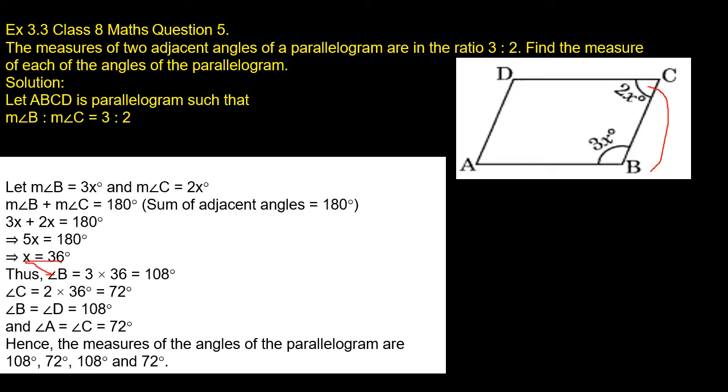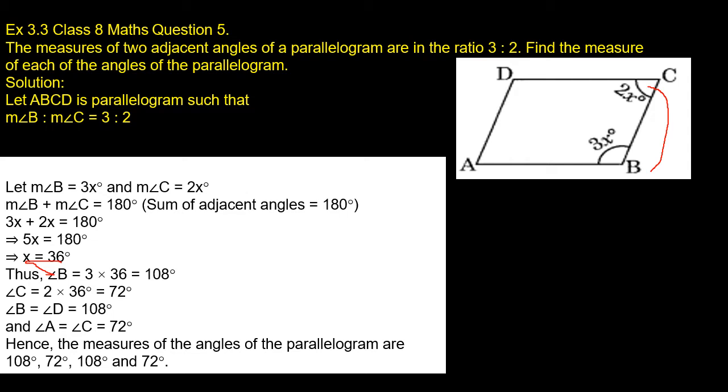X value is 36. Thus, angle B is 3x. We know that the value of angle B is 3x, so 3 into 36. 36 3s are 108 degrees. So the measure of angle B is 108 degrees.